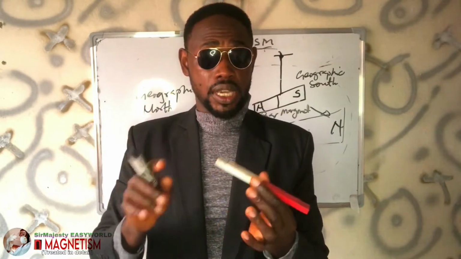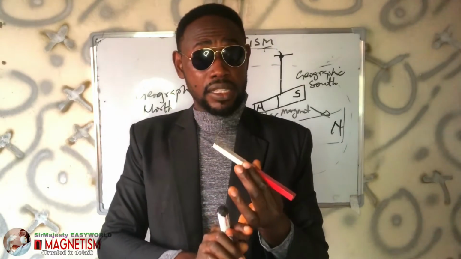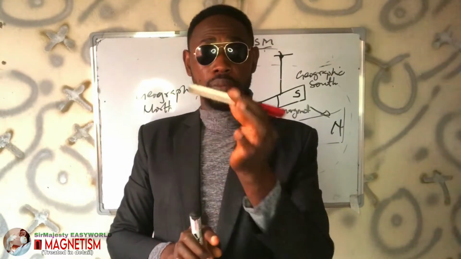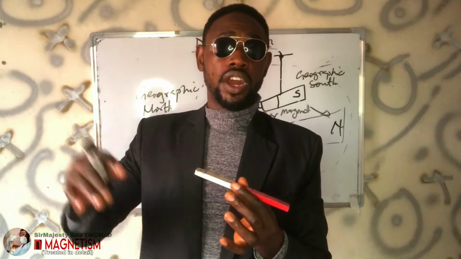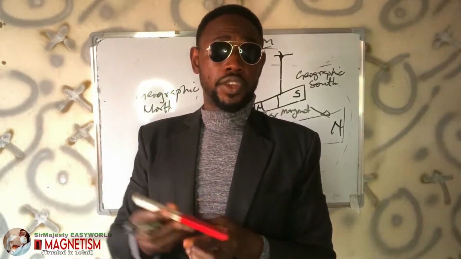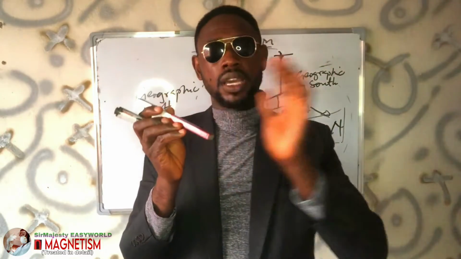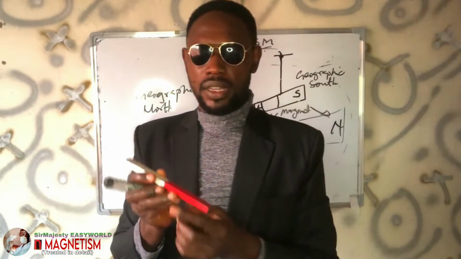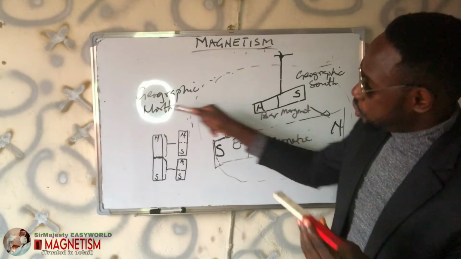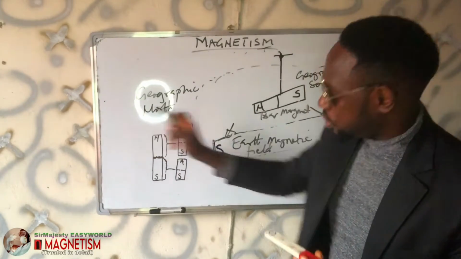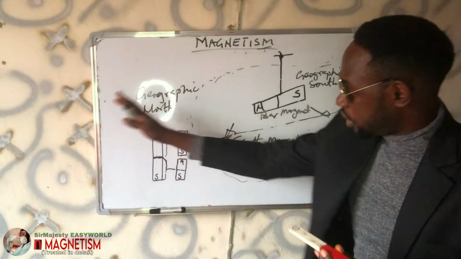So you have three poles here: the poles of the magnetic field of the Earth, the poles of the bar magnet or the needle in the compass you are using, and then the geographic poles. So the geographic poles always rhyme with that of the magnet. What attracts is opposite poles. So if north is here, it means you are traveling towards this direction, the Earth north. You are moving in the northern part.